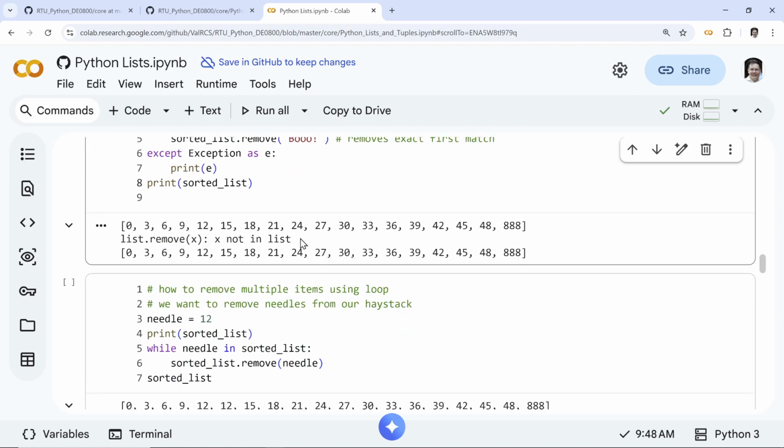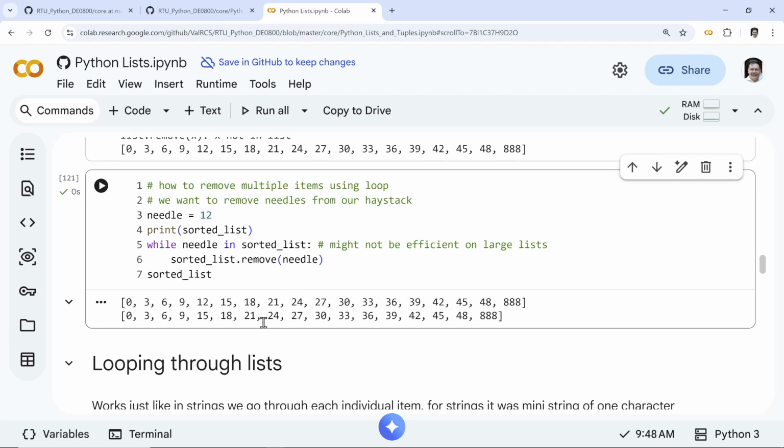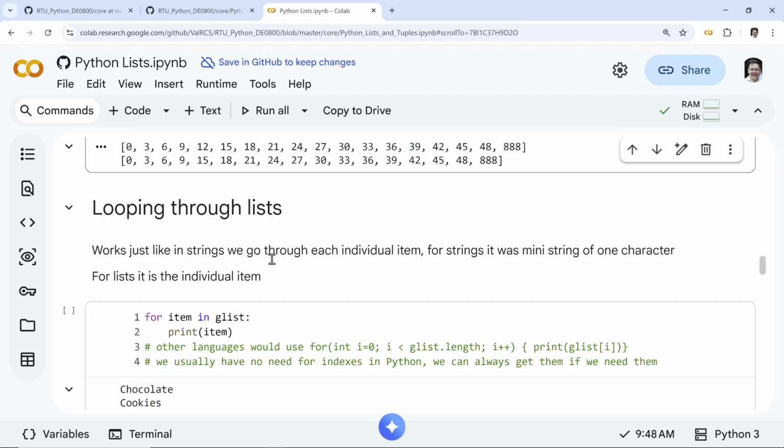So now my big question: how do you remove multiple items? One way of doing it might not be efficient on large lists. My way to do it: you have a needle, whatever you want to remove, and while needle is inside the list, you remove it. Not the best way, maybe, but you can do it. So we have 12, and it is gone.